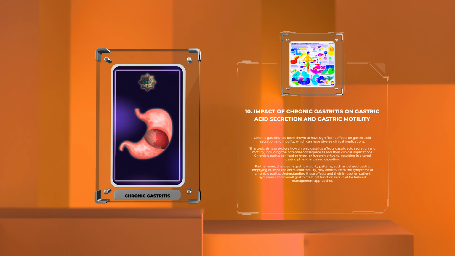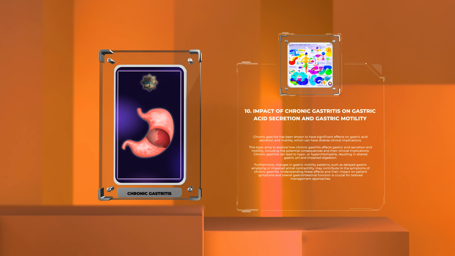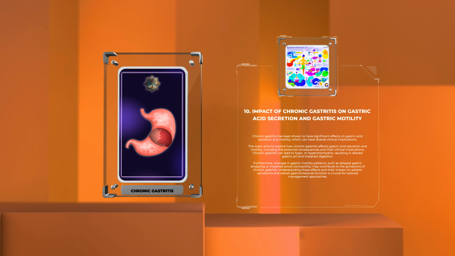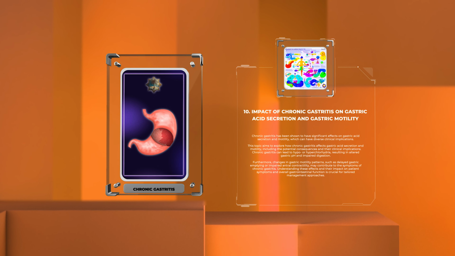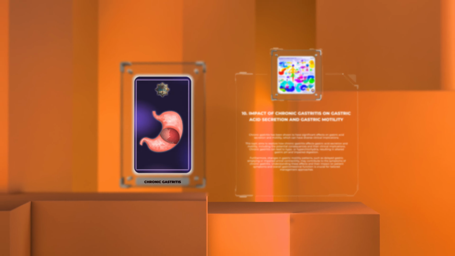Furthermore, changes in gastric motility patterns, such as delayed gastric emptying or impaired antral contractility, may contribute to the symptoms of chronic gastritis. Understanding these effects and their impact on patient symptoms and overall gastrointestinal function is crucial for tailored management approaches.